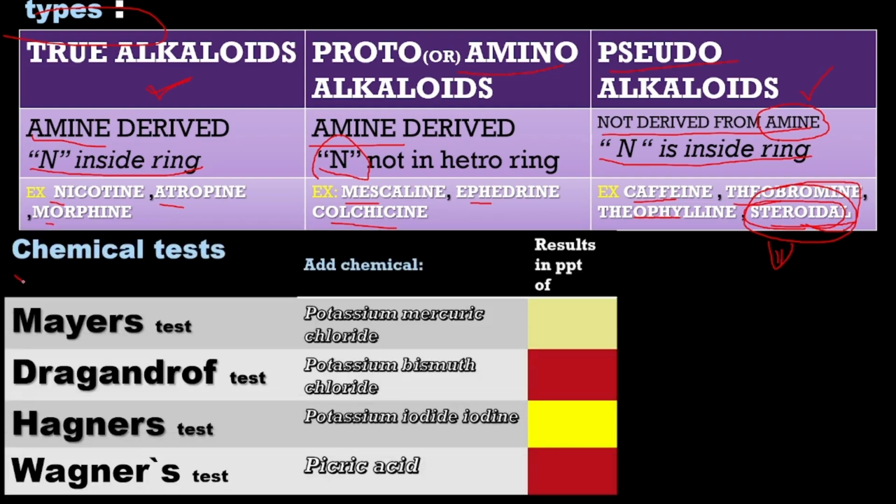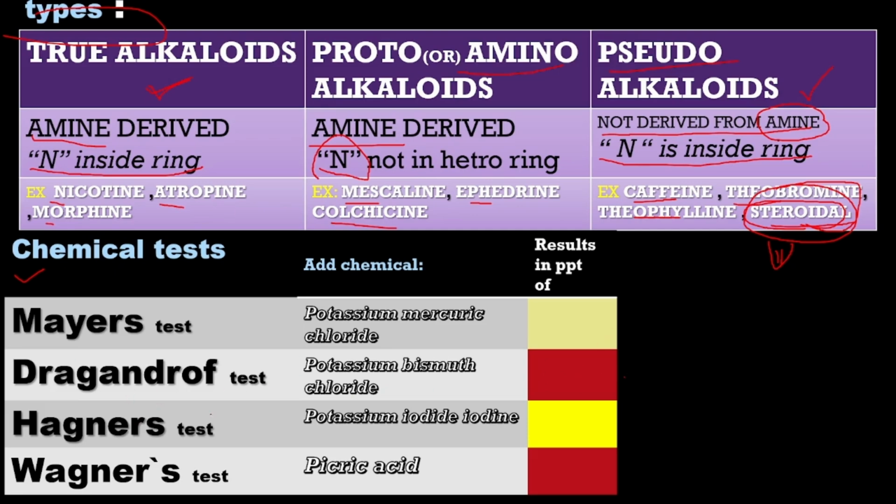Next, chemical tests. These are general chemical tests we perform on alkaloids to determine whether they are alkaloids or not. First, Mayer's test: we take the sample and add potassium mercuric iodide to give a cream colored precipitate. In Dragendorff's test, we add potassium bismuth iodide and get a brick red color.